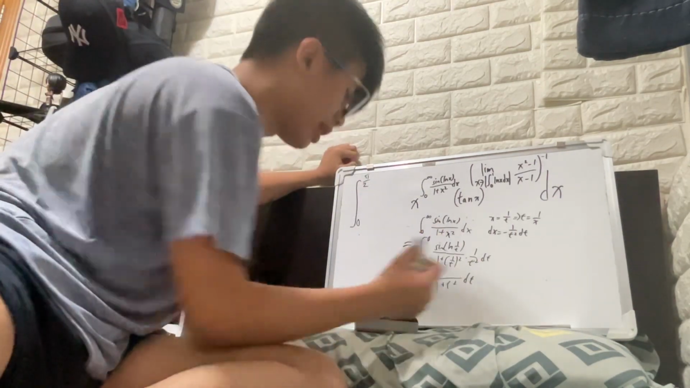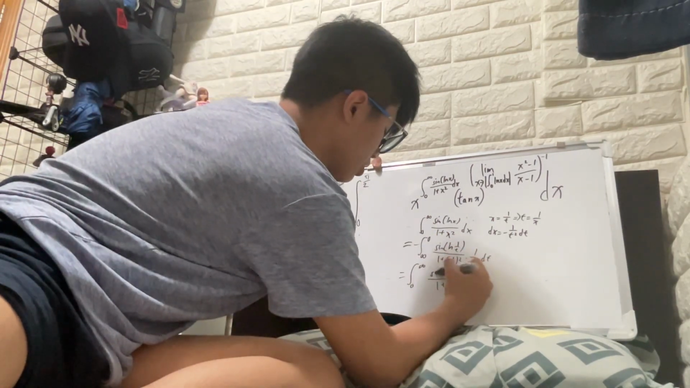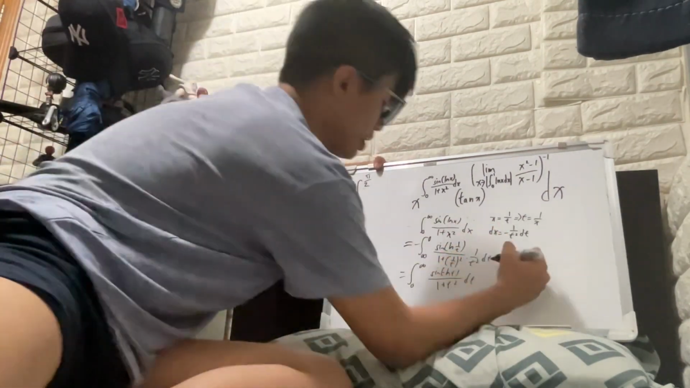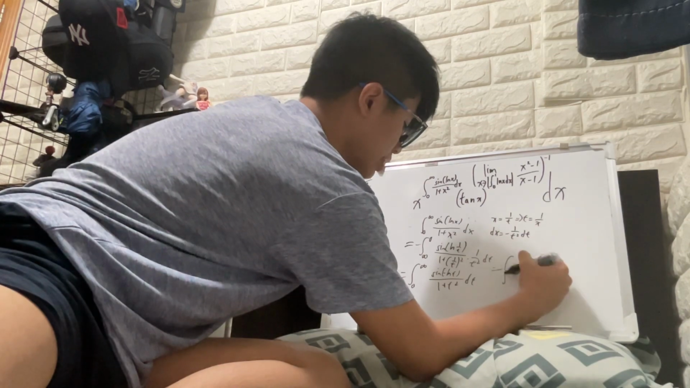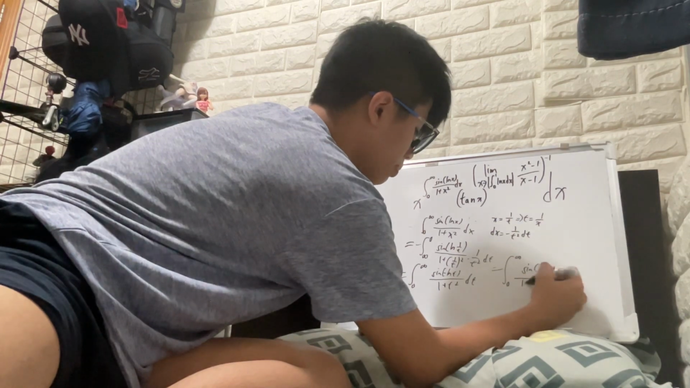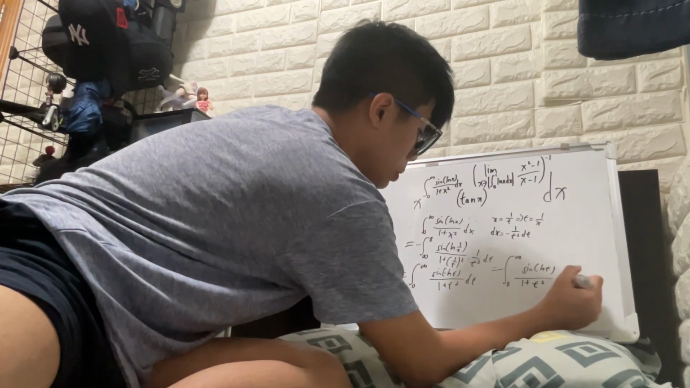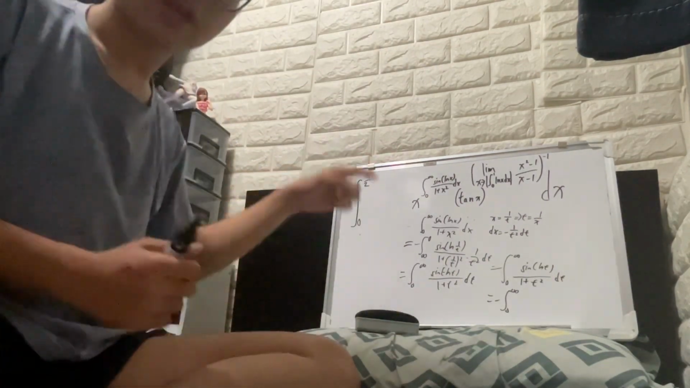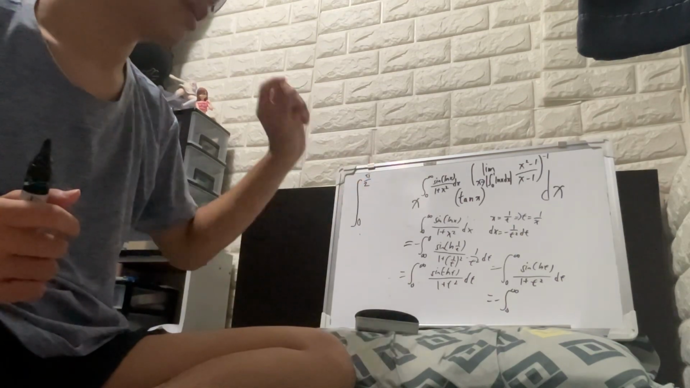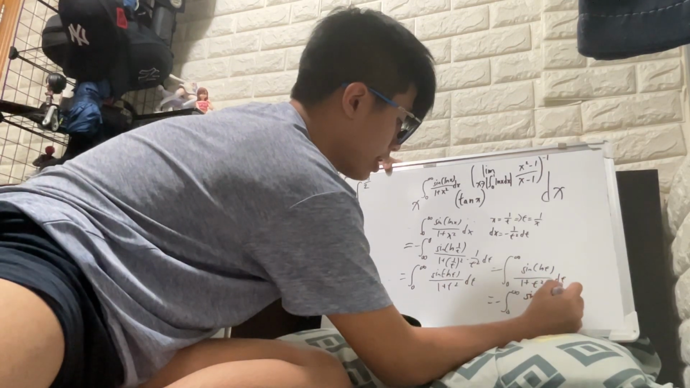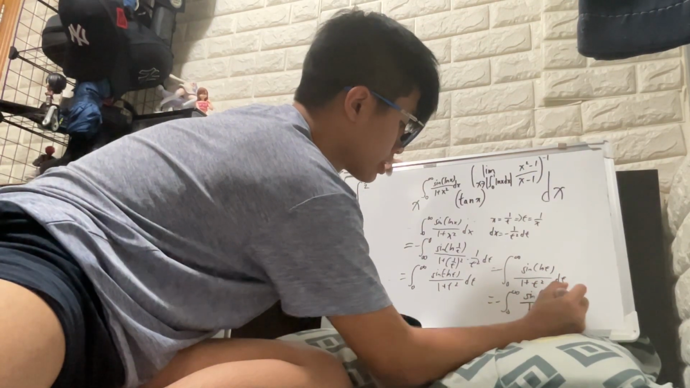Let me show some steps to you guys. Because sine is an odd function, you can just put the negative sign outside the integral. So you get negative sine of ln(t) over 1 plus t squared. Here, since t is a dummy variable, you can name it whatever you want. Let me name it x: sine of ln x over 1 plus x squared dx.